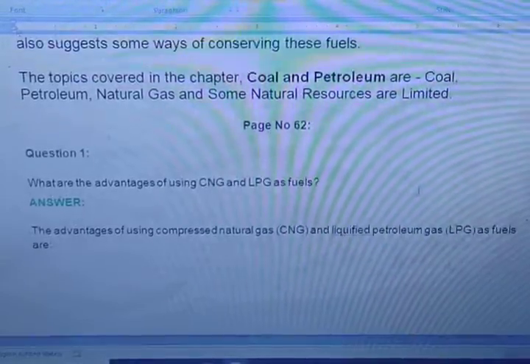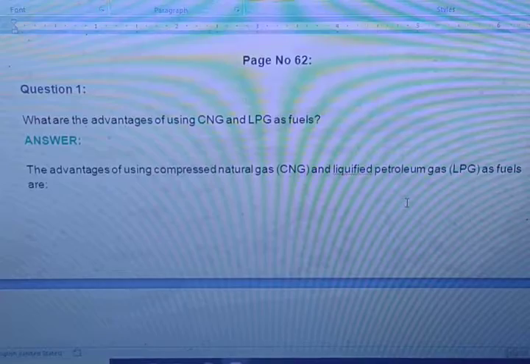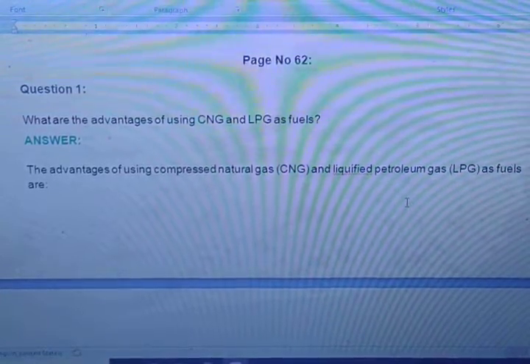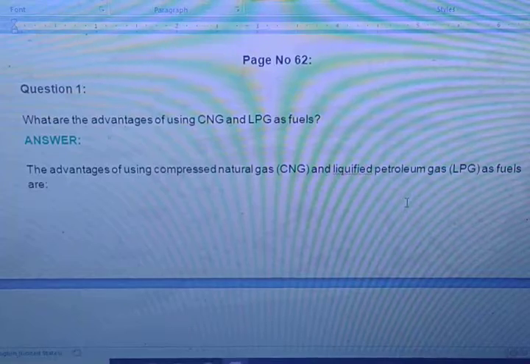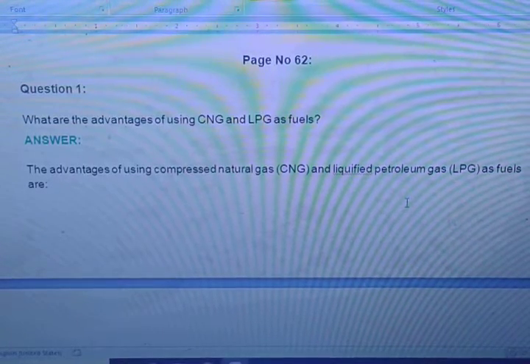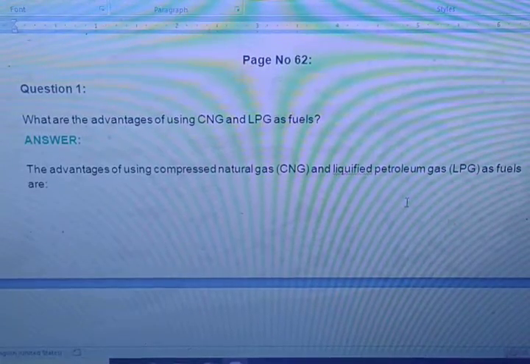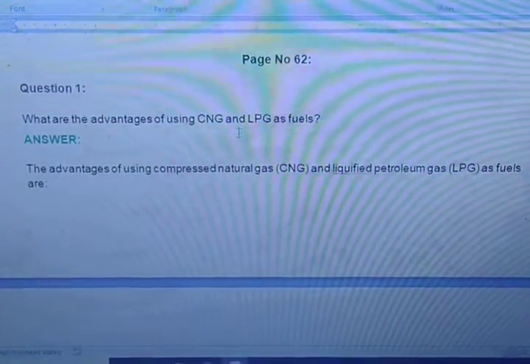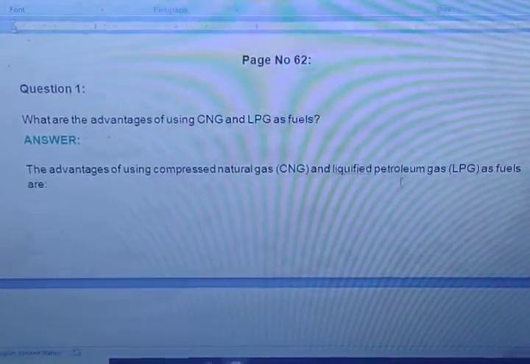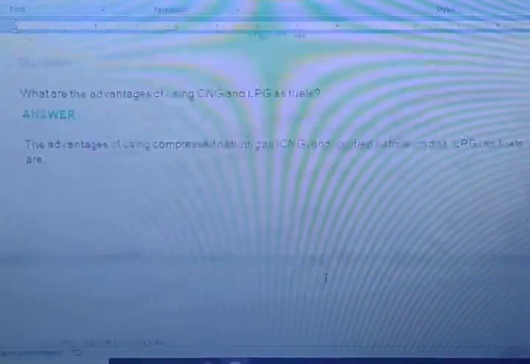So let's start with question number 1. Question number 1 is, what are the advantages of using CNG and LPG as fuel? See, nowadays the government is also telling us to take advantage of CNG and LPG, and the question is also there in our standard. So we know very well the advantages of using compressed natural gas. What is the full form of CNG? Compressed natural gas, and LPG is liquefied petroleum gas, as fuels.